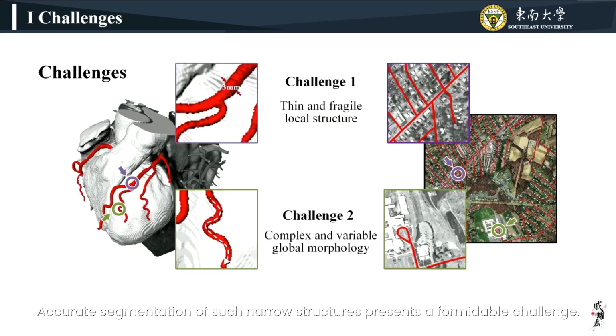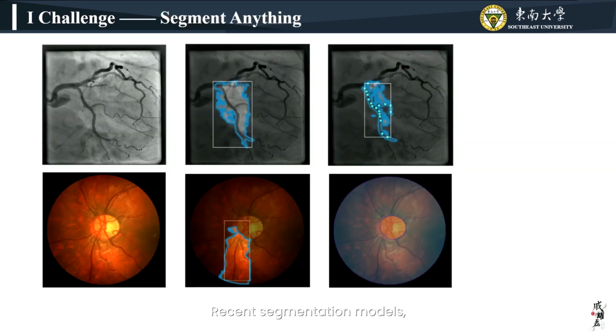Accurate segmentation of such narrow structures presents a formidable challenge. The main difficulty arises from their thin and fragile local features, coupled with their complex and variable morphology. Recent segmentation models, particularly the Segment Anything framework, have gained prominence.